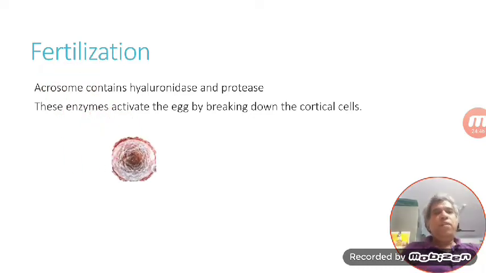You can see very clearly the egg and its membrane with cortical cells, and how the spermatozoa gets fused with this. And you can also see the head structure, which contains the acrosome, which contains the lysosomal material in the form of enzymes called hyaluronidase and protease, etc., which are responsible for dissolving the cortical cells that are surrounding the egg.